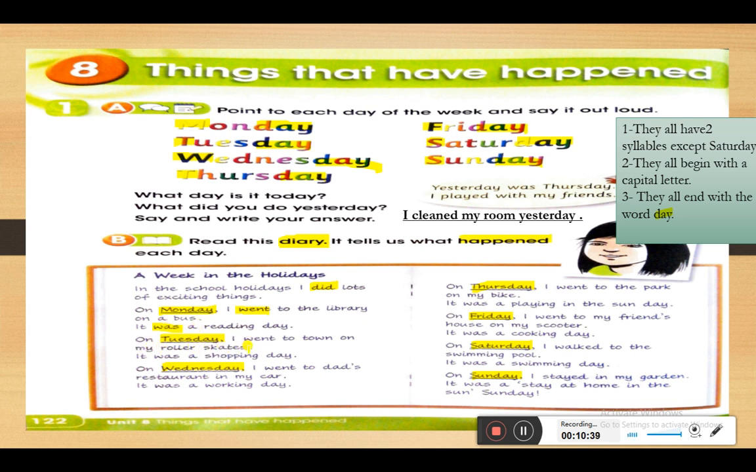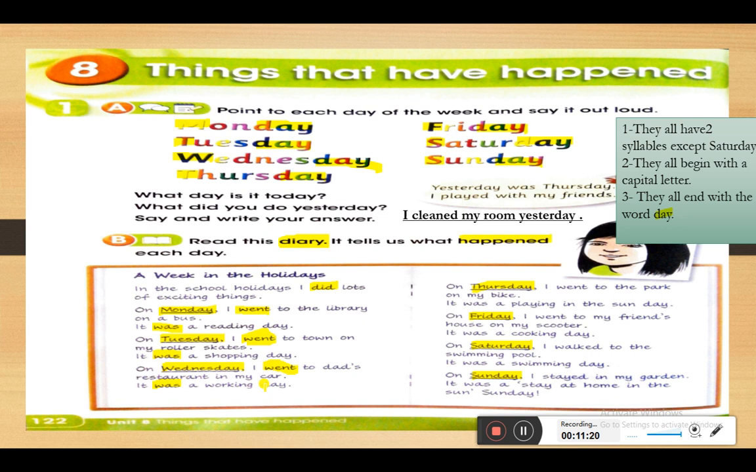On Tuesday, I went. So again, we have the verb went here again. So I went. I want you to circle these verbs in your book. I went to town on my roller skates. It was, but again we have the verb was. It is the past of is. It was a shopping day. On Wednesday I went. Again we have went, which is the past of verb go. I went to Dad's restaurant in my car. It was, so we have again was. It was a working day.